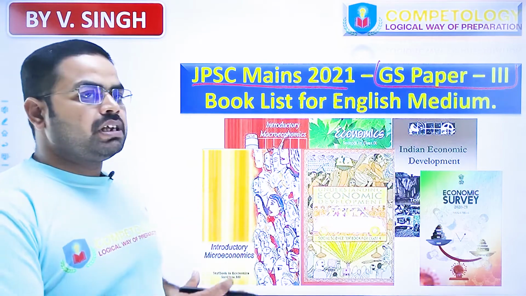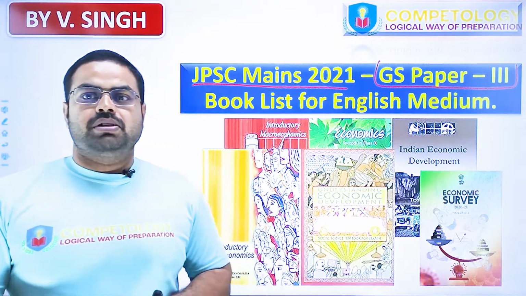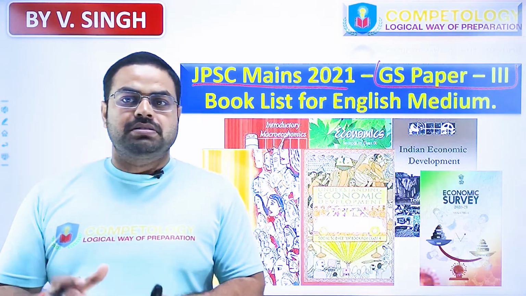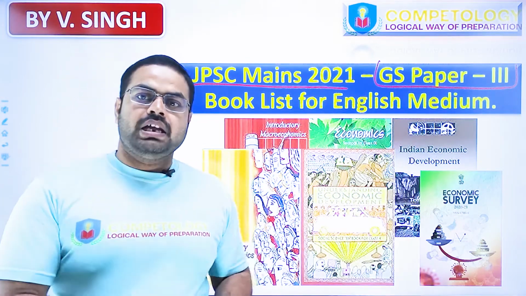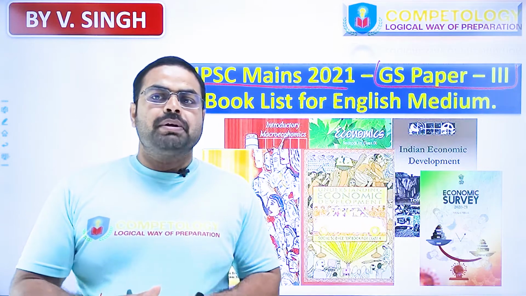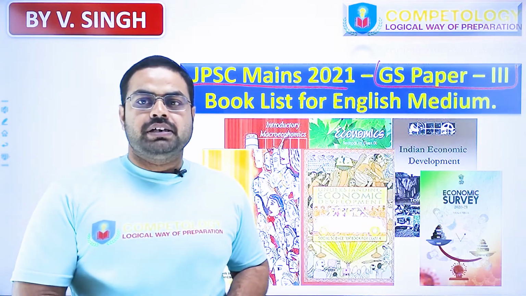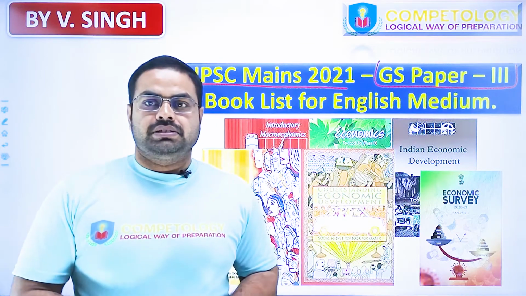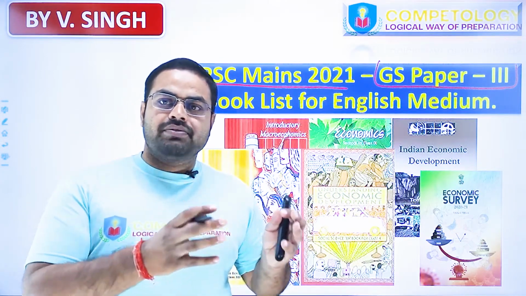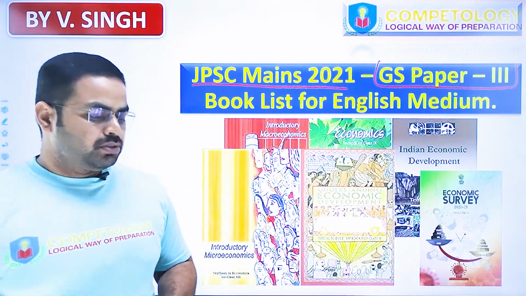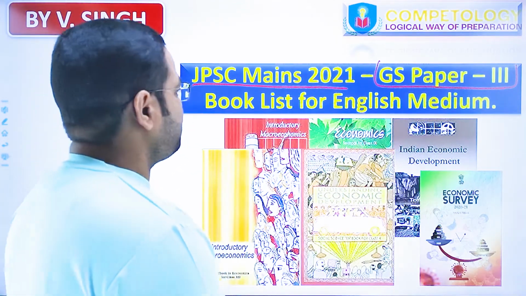Here the government basically wants to achieve sustainable development of the economy in such a way that a high level of GDP is maintained in future as well, while keeping climate change in mind and considering the adverse impact of economic development on the climate. So here, let us see the book list.